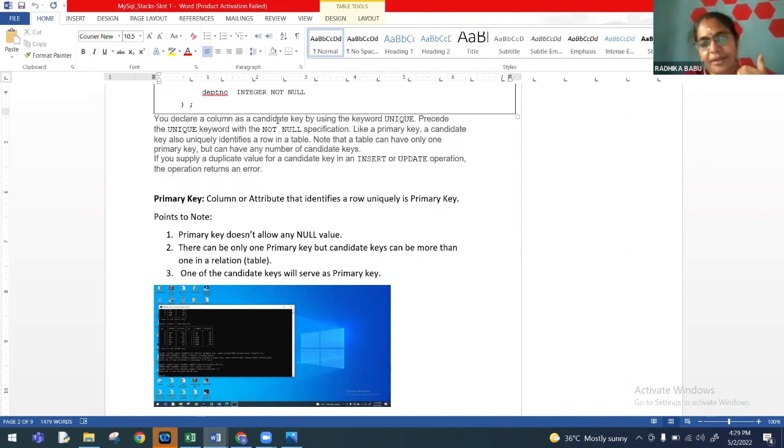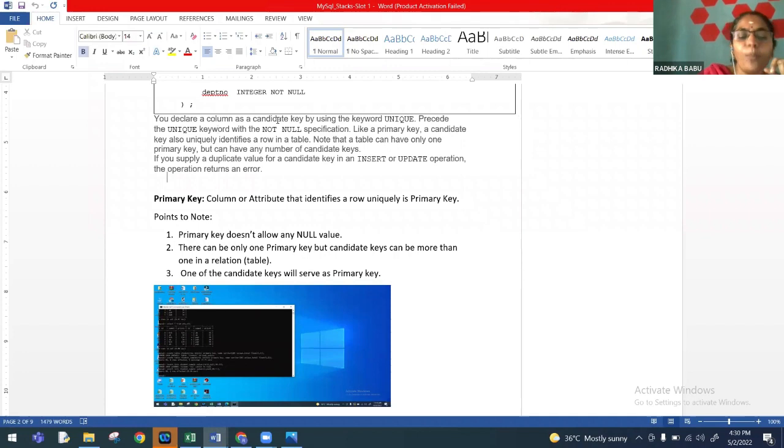Individually they may have repetitions, but the combination of product name and price may be unique. If this combination is unique and no single column can act as a primary key, then these two combined attributes will serve as the primary key. This is what we call a composite key.